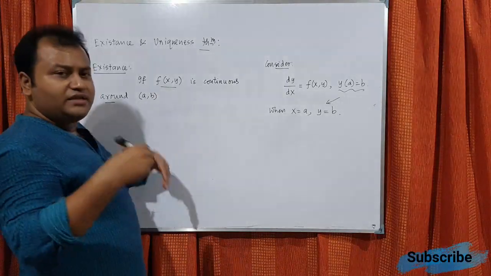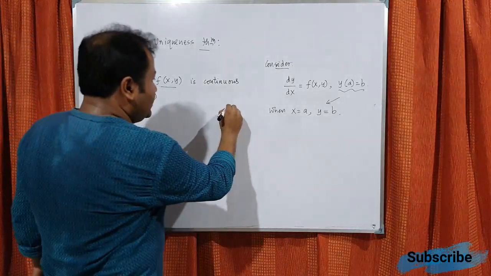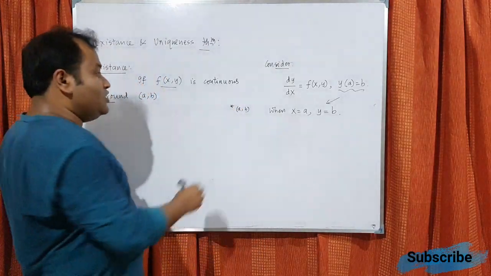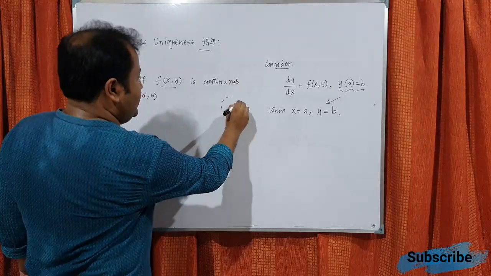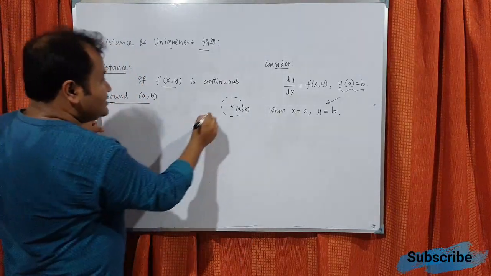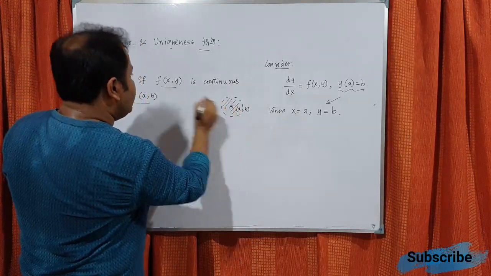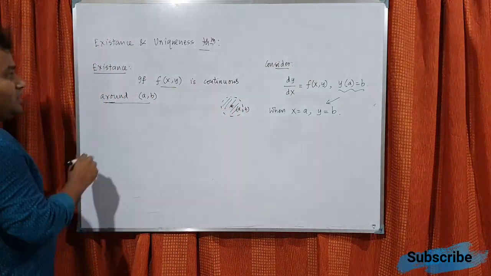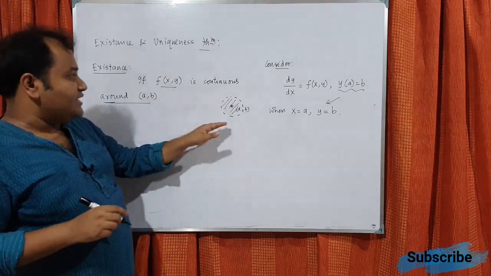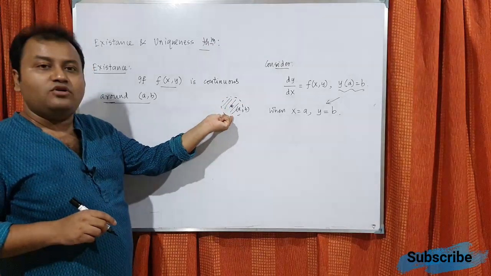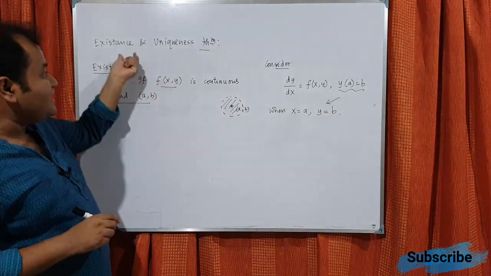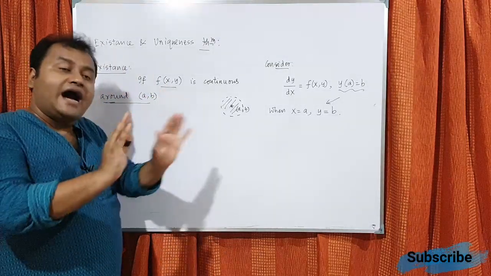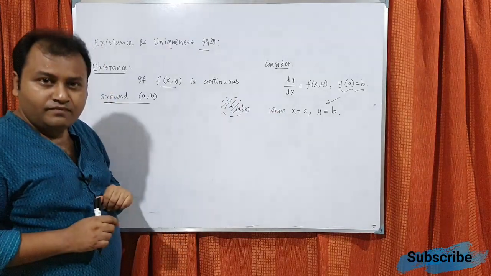I will not go into the detail of multivariable calculus now, but you can understand, if this is a point a comma b in two dimensions, there should be some neighborhood of this point. So around a, b means some neighborhood where this function needs to be continuous. If this function is continuous in some neighborhood of this point, then we can understand that the solution exists. That means we will get some curve out of this one.